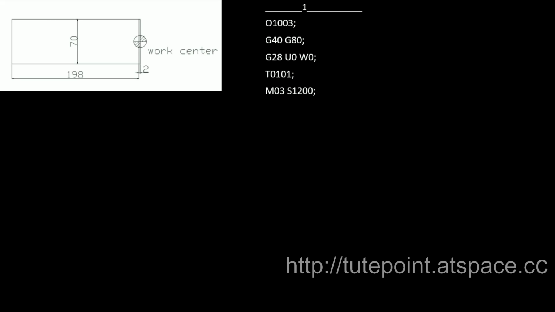This part of the part program is similar in every program. It starts with a program number denoted by O, followed by tool compensation G40, which is followed by can cycle cancel G80. Then move the tool to machine center using G28. Then change the tool to tool 1. Then start the spindle rotation with M03 to 1200 RPM.